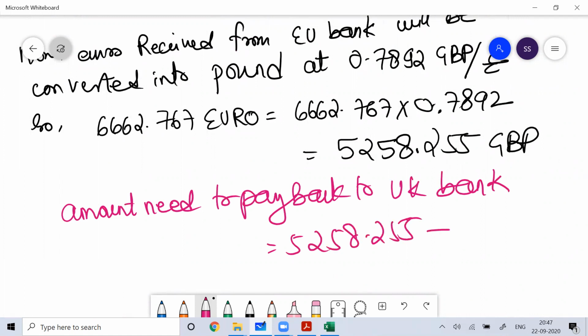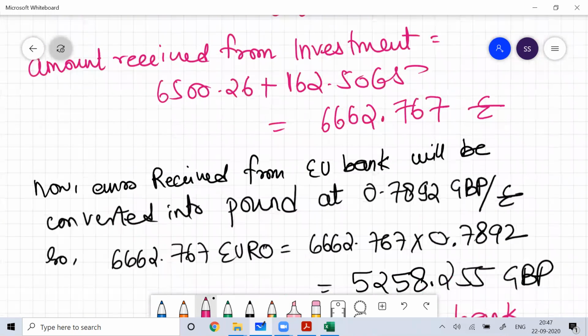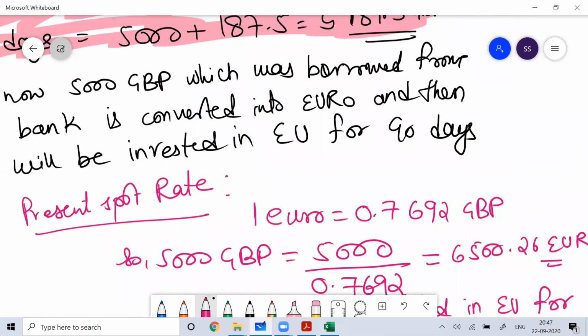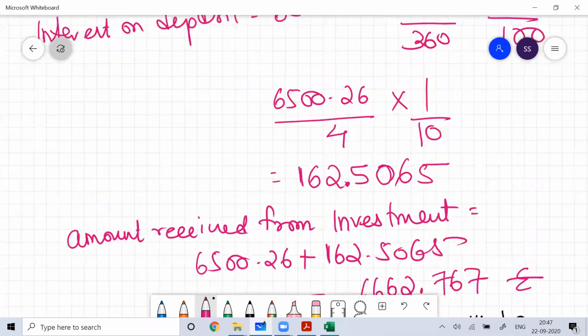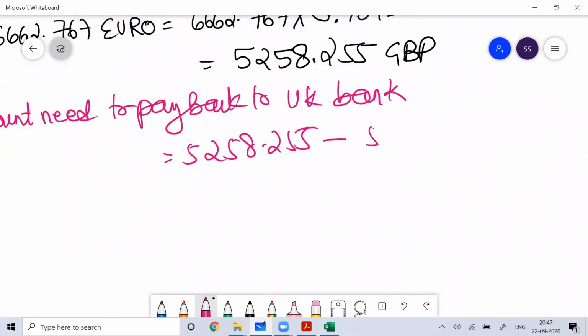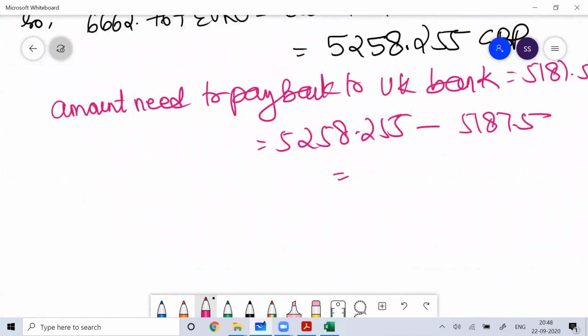that is equal to 5258.255 minus 5187.5. The amount I need to pay back is just 5187.5 GBP. So that means you are receiving more than what you need to pay. The difference is your arbitrage gain.